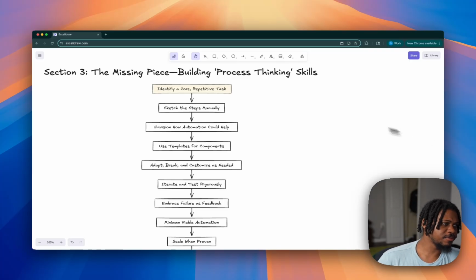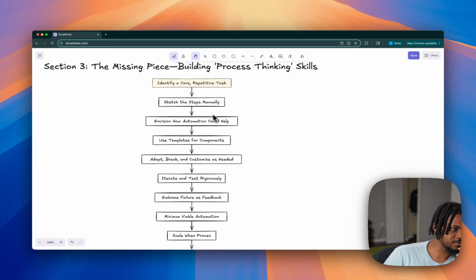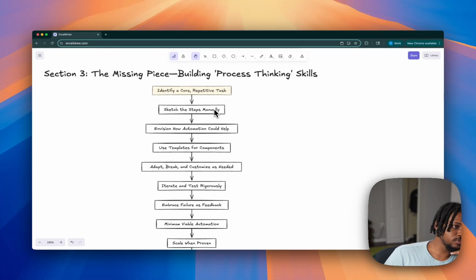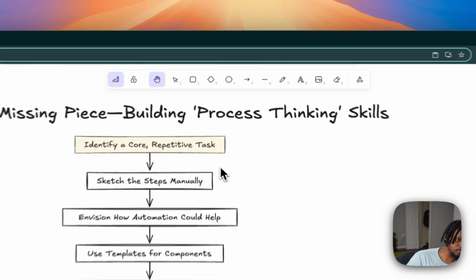And so let me go through this. So this is the steps, right? So again, step 1, we're going to identify a core repetitive task. Like I mentioned, step 2, sketch out the steps manually. So how I actually build this thing is something called Mermaid.